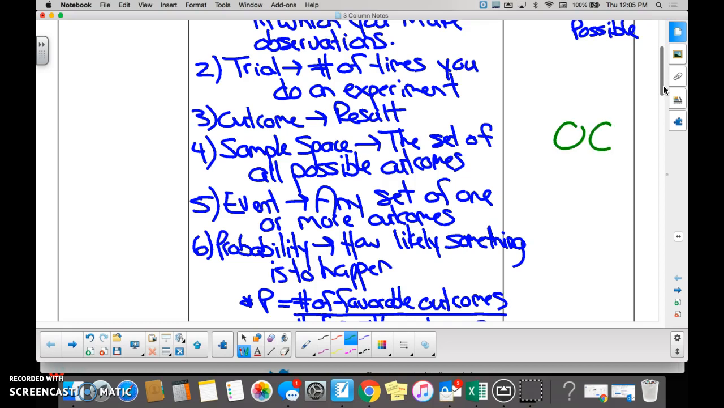If I have an O and an O and an X, what is my sample space? Those are all of my possible choices if I were going to choose one of them. Wonderful. An event would be actually the thing that we're looking for. So if I'm flipping a coin and I want to see how many times I get a head, the event that I'm looking for is the head.